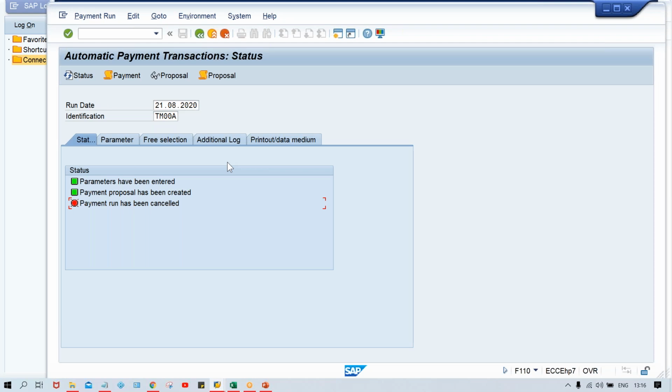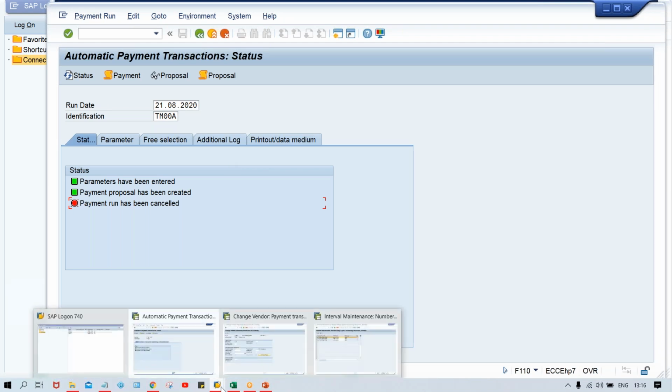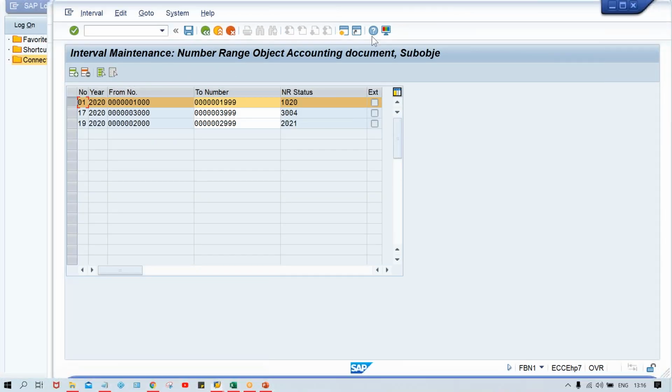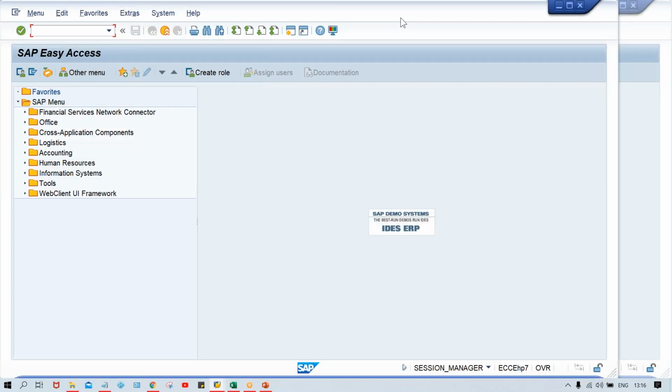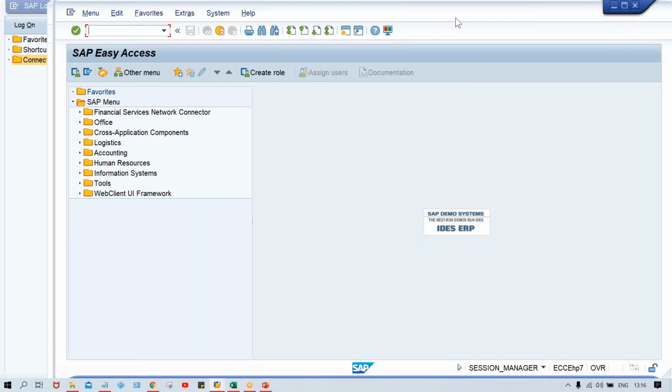I'll tell you guys, this is already explained during configurations. During configurations, I have explained over there. I think if you have noticed, it's okay. If you haven't noticed, then I'll explain once again. In configurations, what you have to do is go to the FBZP transaction code once again. FBZP and F110 are very famous transaction codes that are supposed to be at the tip of your tongue, right?